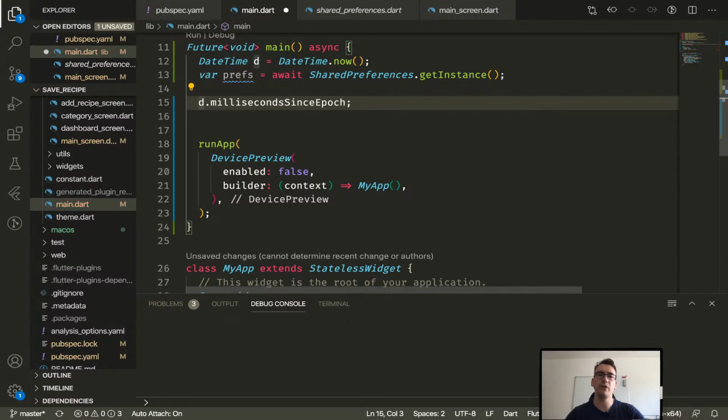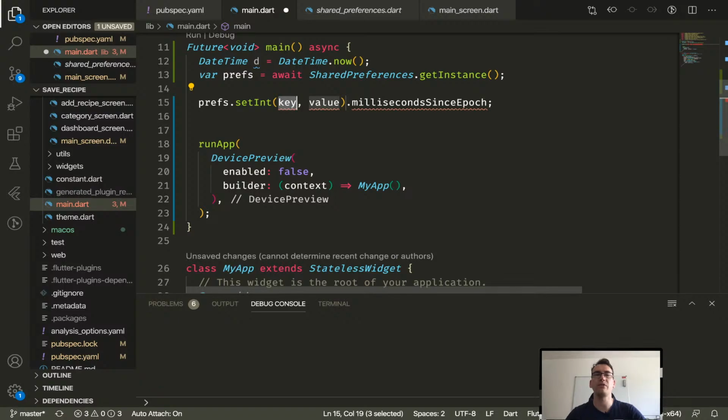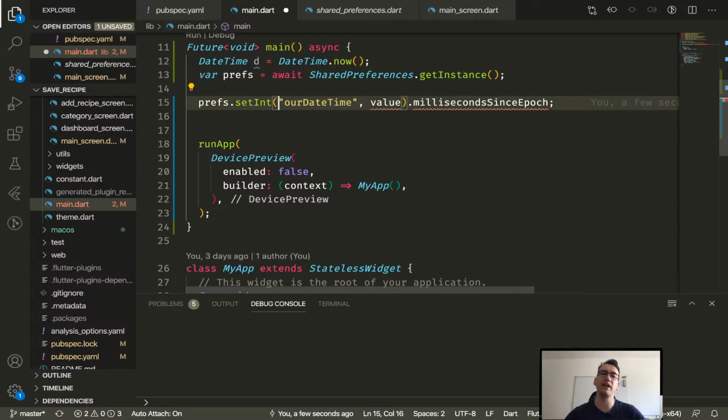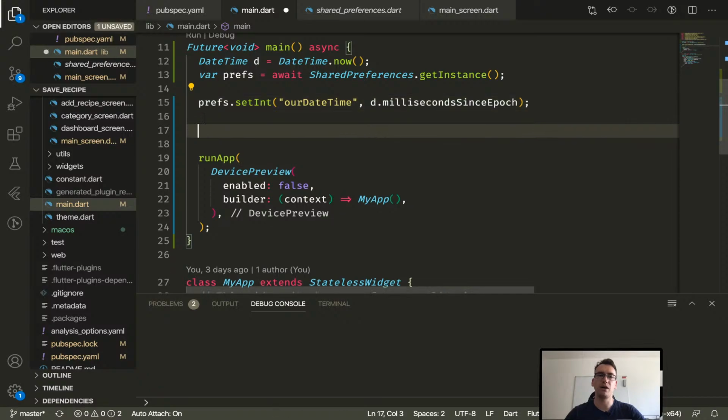And this is pretty perfect because now we can say prefs.setInt, and now we can have a key, for example, our date time. So this is just a string key that represents our value again. So if we want to get the value later, we will have to get that from this key. And the value, what could be the value? Yes, correct. We use the d.millisecondsSinceEpoch. So with that, we have saved it already locally.